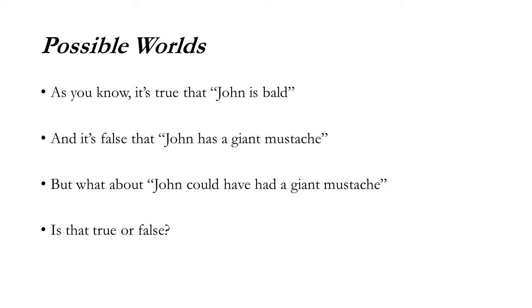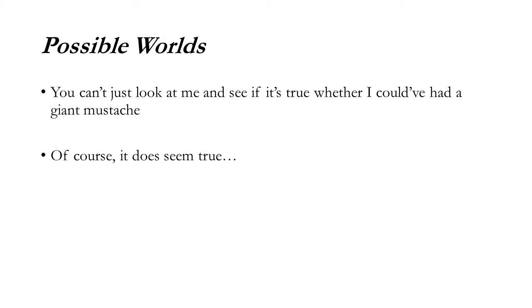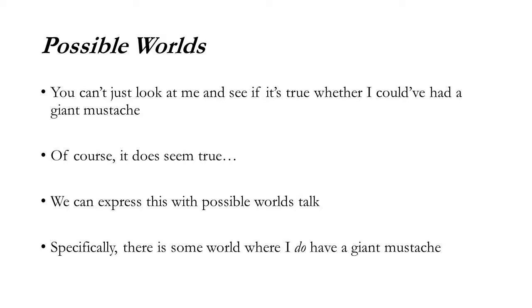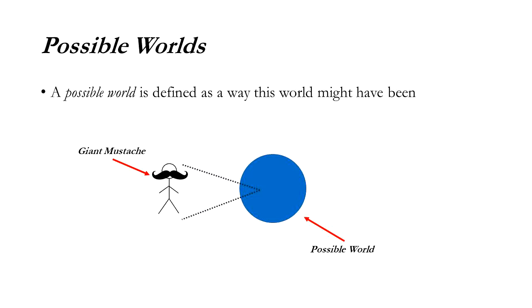But what about John could have had a giant mustache? Is that true or false? Look, you can't just look at me and see. Of course, it does seem true. And we can express this, though, with possible worlds talk. Specifically, there's some world where I do have a giant mustache. It's just not this one. See? Here's that world. That's me, giant mustache.